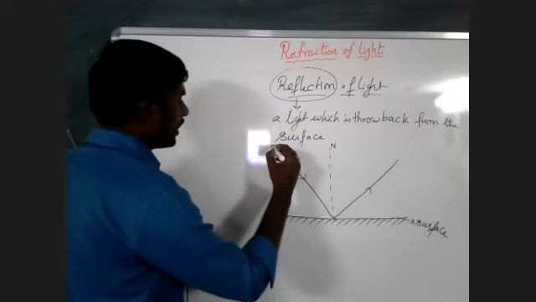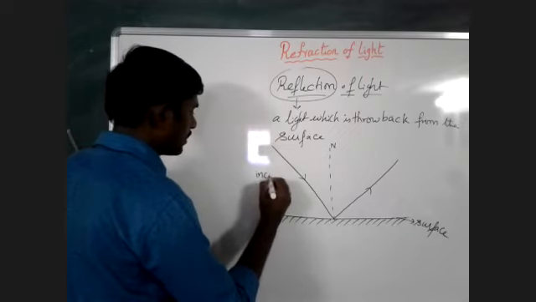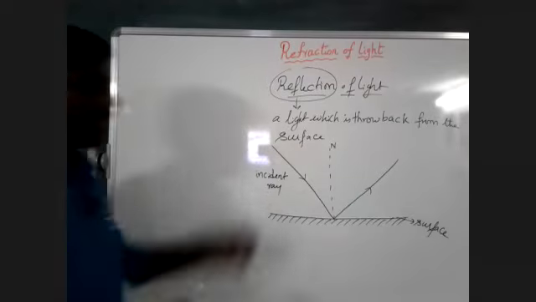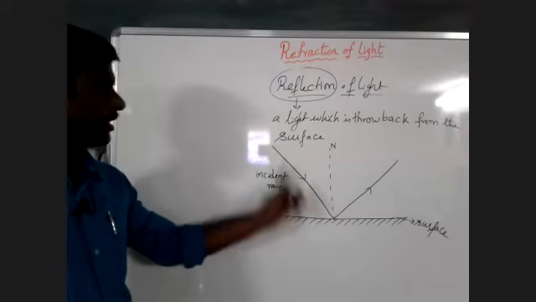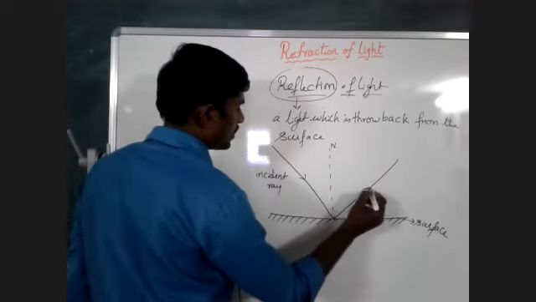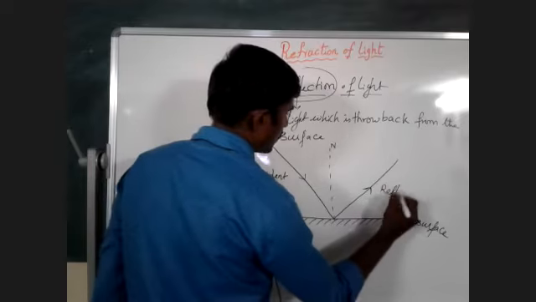The light ray which is incident on the surface, that ray we call the incident ray. And the light ray which is thrown back from the surface, that we call the reflected ray.